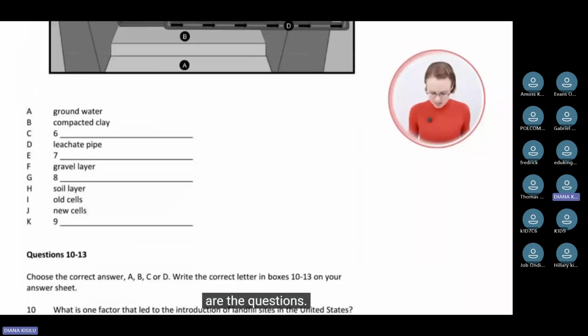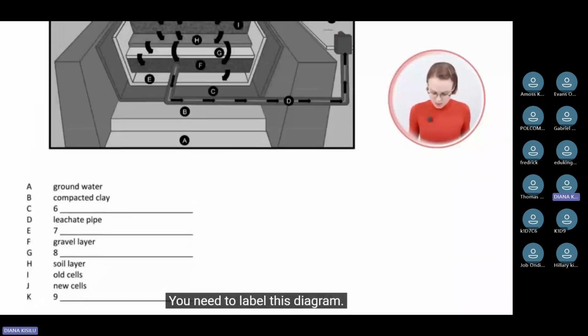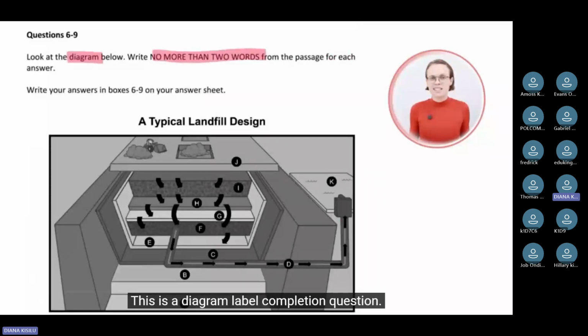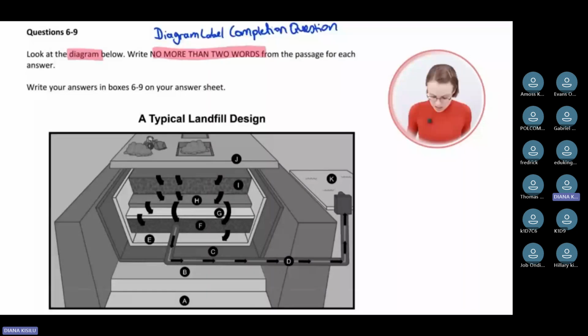So you need to find the words that fit in there. You need to label this diagram. This is a diagram label completion question. I'm going to write this down here because you need to label the diagram as you can see here. So how do we proceed?